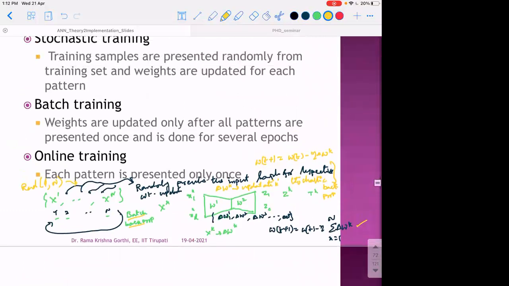However, what is very widely used now is stochastic backpropagation with small batches, mini batch backpropagation. That means we may pick 10 random samples and present them and update. Then we may pick another 10 samples from another random location and update them in a batch mode. This is referred to as mini batch update.